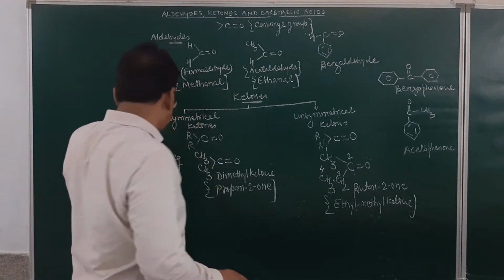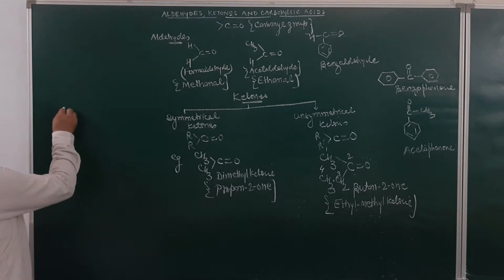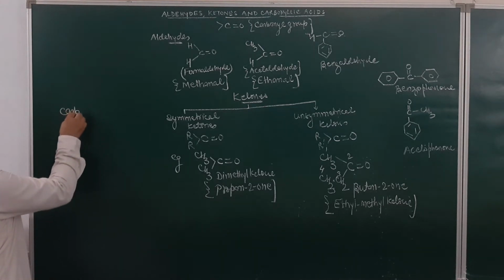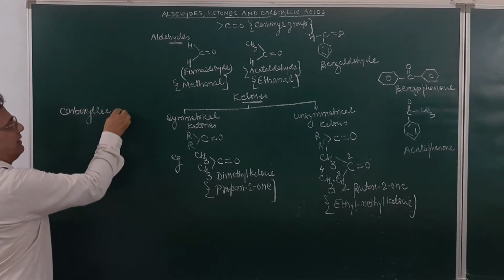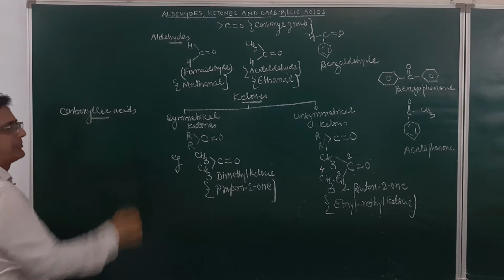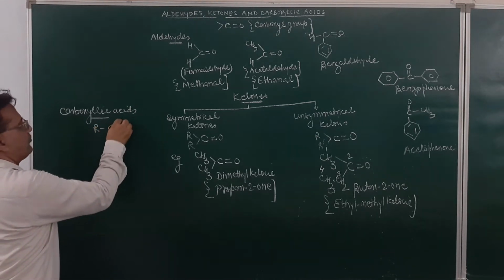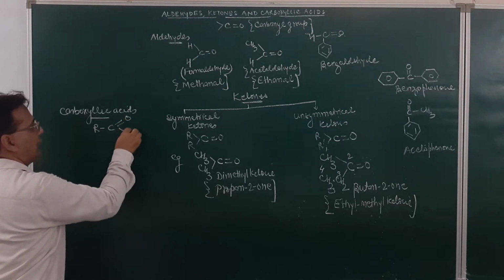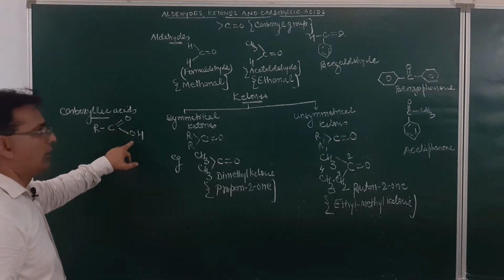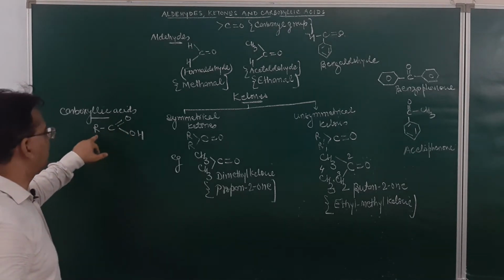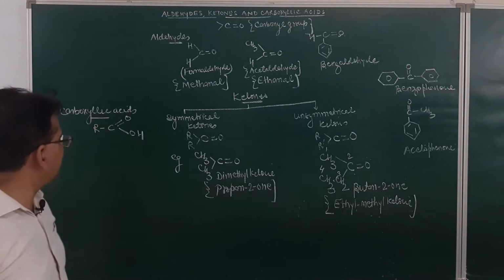Then if we consider carboxylic acids, students, what will be the various carboxylic acids? Carboxylic acids are represented as R, C double bond O, and OH group. So to this carbonyl group, you may see one OH group is attached, and on the other side an alkyl group will be attached. So this will be called a carboxylic acid.